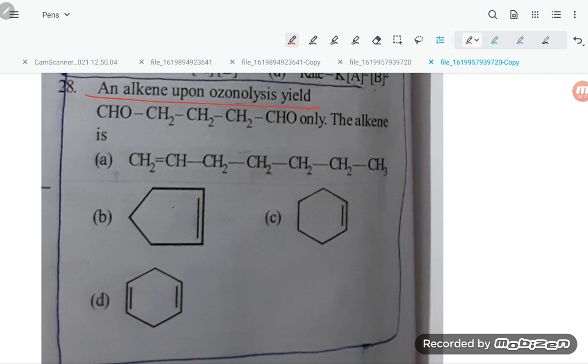An alkene upon ozonolysis yields this compound. So which alkene on ozonolysis will yield it? So 1 2 3 4 5 6, and here 1 2 3 4 5. So this cannot be possible. Option A cannot be possible. If you are breaking this one, it is also not possible.